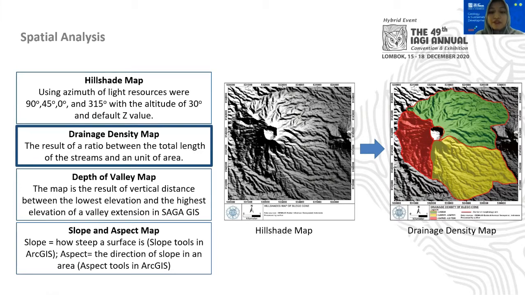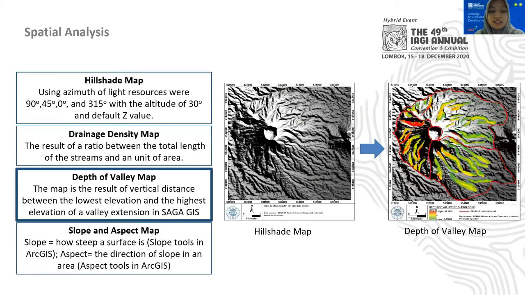And then we divide the total stream per unit by the area of the polygon. Drainage density map will show us the climate, relief, and local geological condition in an area. The higher the drainage density value, the higher the intensity of erosion and the less resistance to weathering.